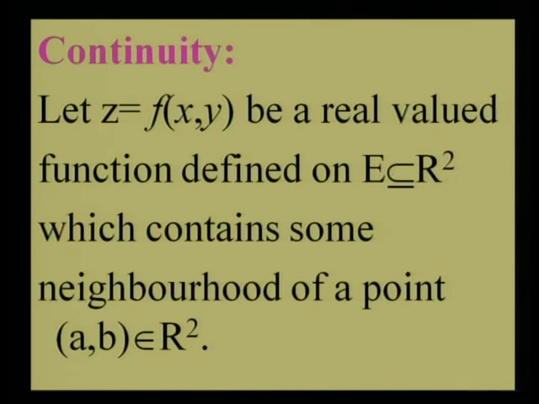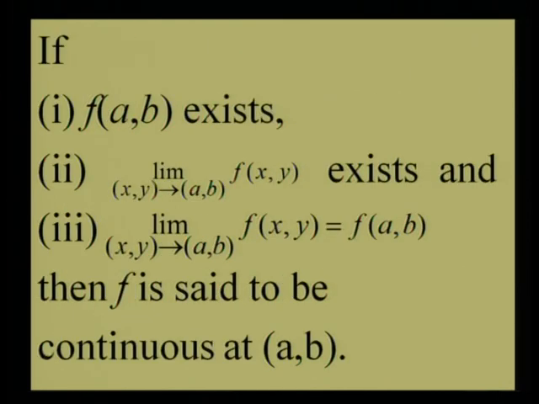Okay. Next, if f of a comma b exists, means the value of the function is well defined, it is not infinity. If limit x comma y tends to a b, f of x comma y also exists. Second condition is the double limit exists, and third thing is if both are equal, the double limit and the value of the function at a point, if both are equal, then function is said to be continuous at the point a b. So, our definition of continuity is